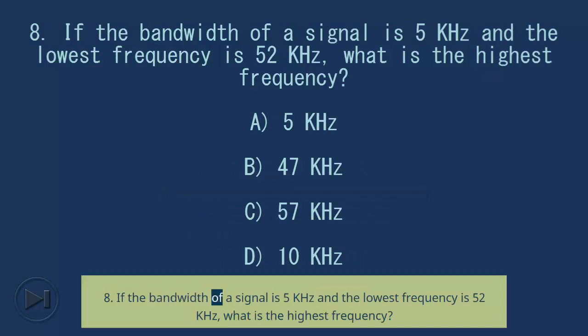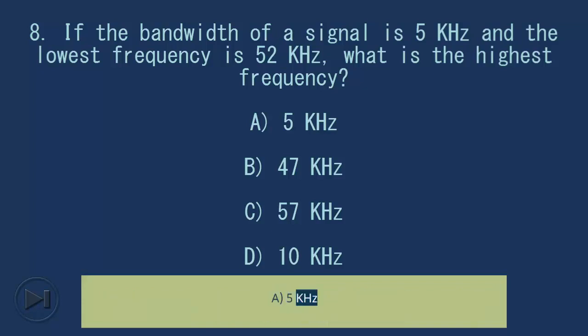If the bandwidth of a signal is 5 kHz and the lowest frequency is 52 kHz, what is the highest frequency? A. 5 kHz. B. 47 kHz. C. 57 kHz. D. 10 kHz. Answer, C. 57 kHz.